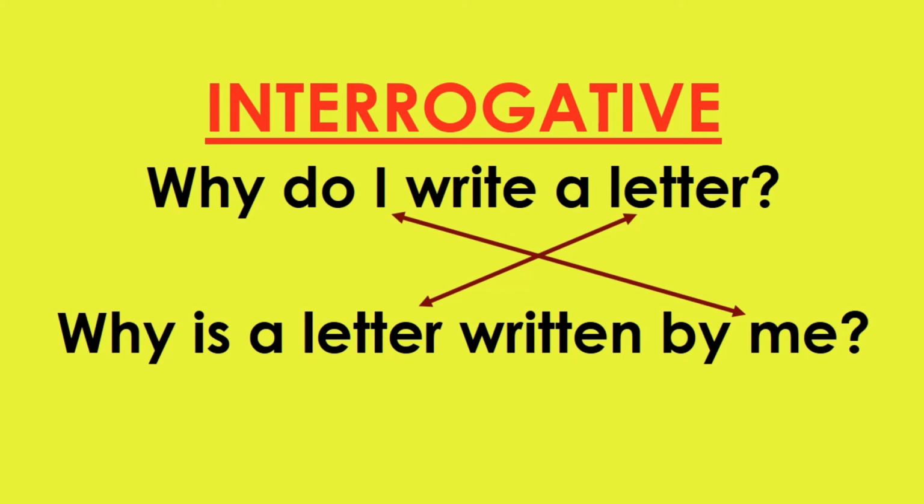So this is again a sentence in simple present tense. Therefore, we have to use either am or is or are, and as we all know, it will be is with a letter. So Why is a letter, then will come the third form of the verb, that is written, and finally will come the agent by me. So the sentence in the passive voice will be Why is a letter written by me.